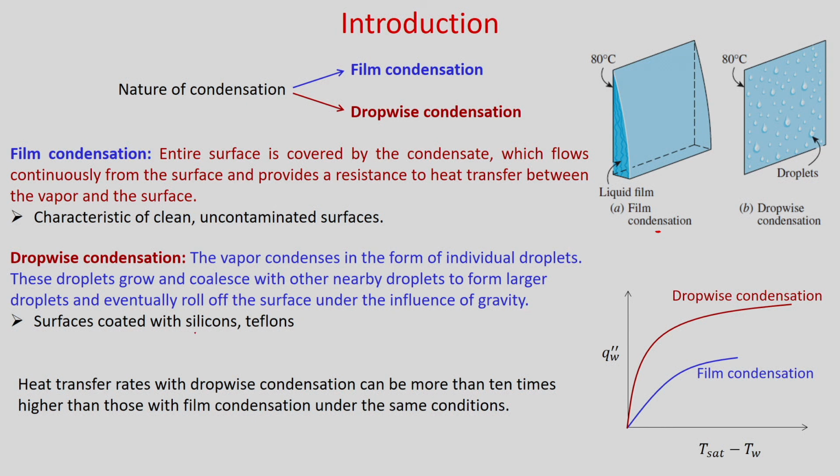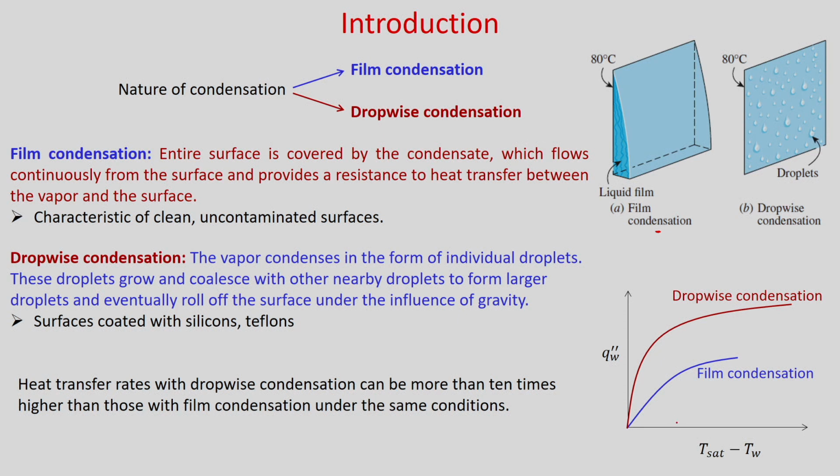So, surfaces coated with silicones and Teflons, okay, if you have those surfaces, then dropwise condensation can take place. As I told, in case of dropwise condensation, vapor is in direct contact with the surface and it can release the latent heat of condensation directly to the surface. But in case of film condensation there is a resistance in heat transfer. So, heat transfer is less compared to dropwise condensation.